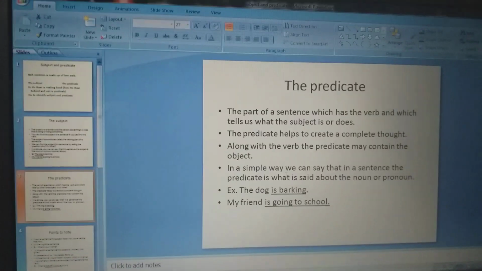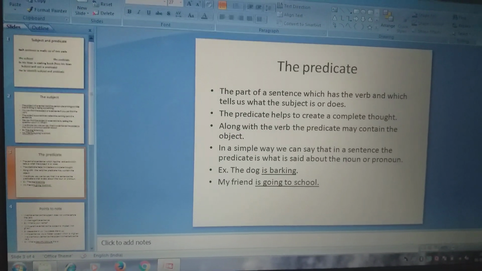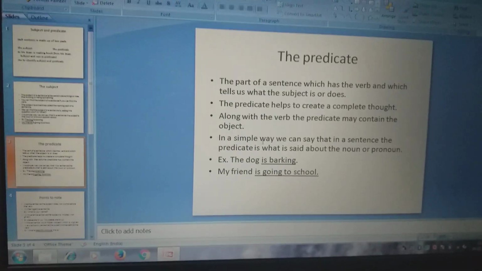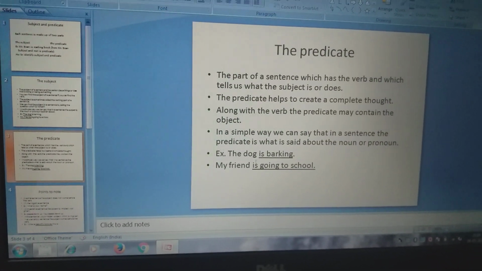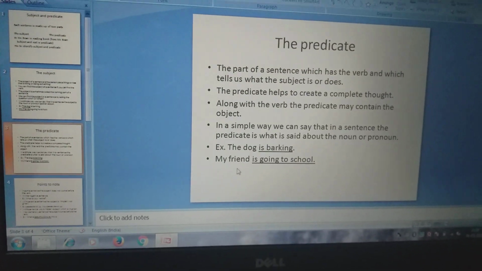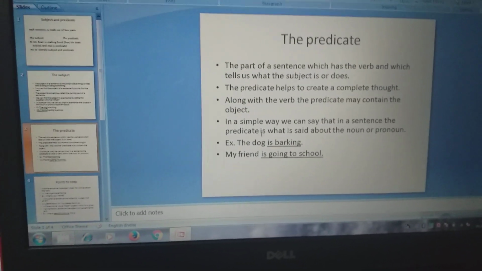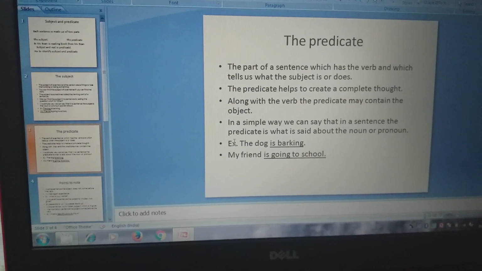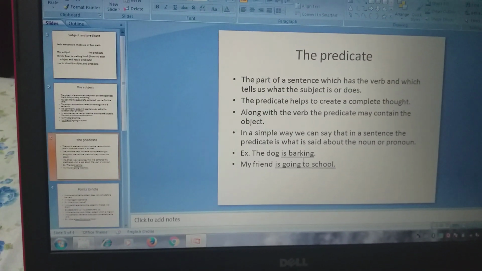In a simple way, in a sentence the predicate is what is said about the noun or pronoun. The same examples: the dog is barking; my friend is going to school. Here the dog is the subject and is barking is the predicate. We are talking about the subject and what the subject is doing: barking, or going to school.